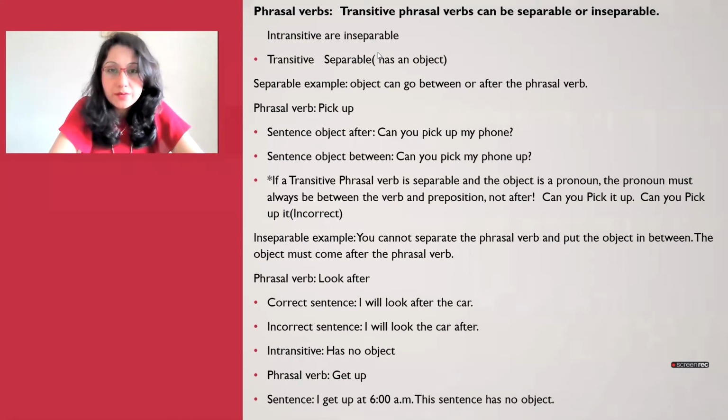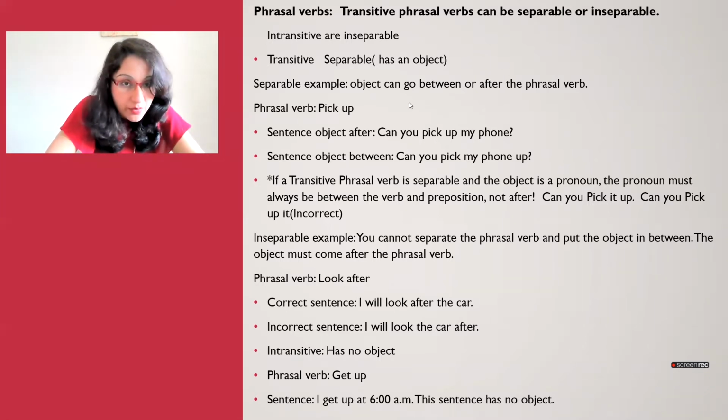Okay, so starting with our phrasal verbs, you have your transitive phrasal verbs and you have your intransitive phrasal verbs. So what do you mean by that? When you have your transitive phrasal verbs, they can be separable or they can be inseparable. And intransitive phrasal verbs, they are always inseparable. So with your transitive, when they are separable, that means they have an object. And when they have an object and they are separable, the object can actually go in between. So you can separate this phrasal verb. So you can say, pick up my phone or pick my phone up.